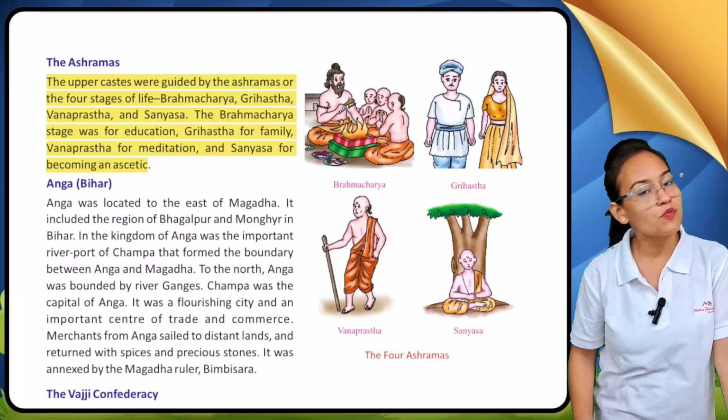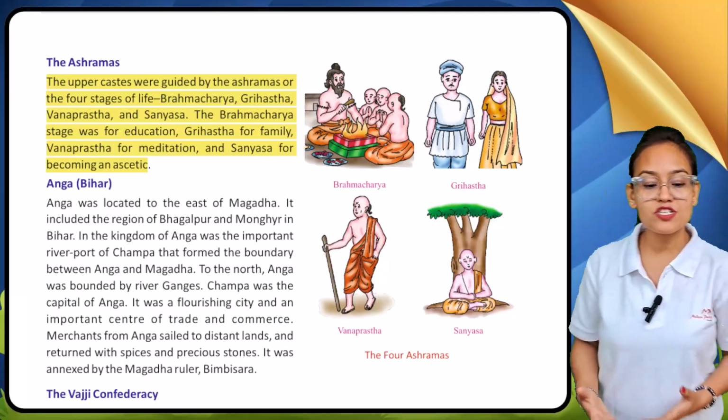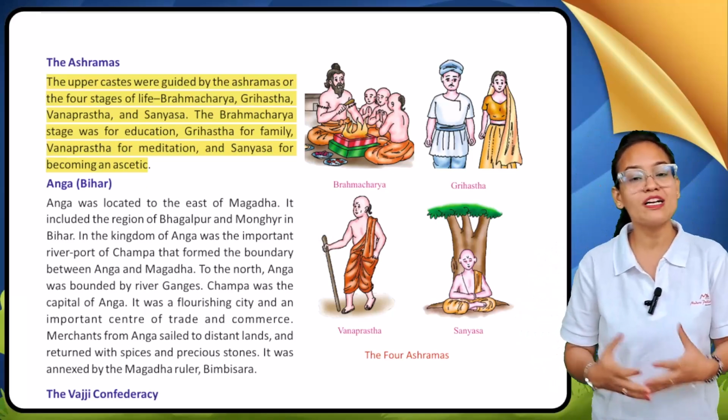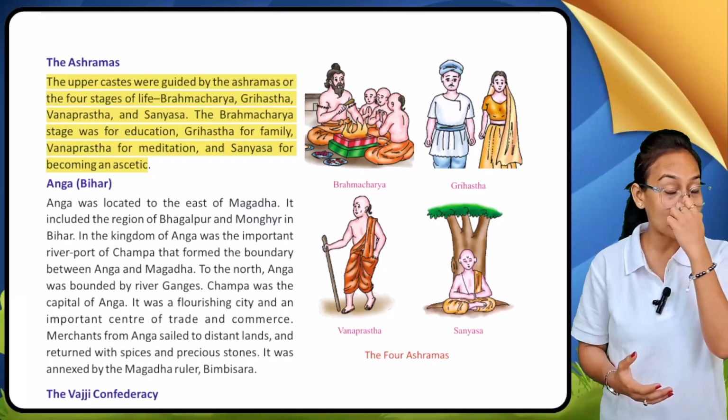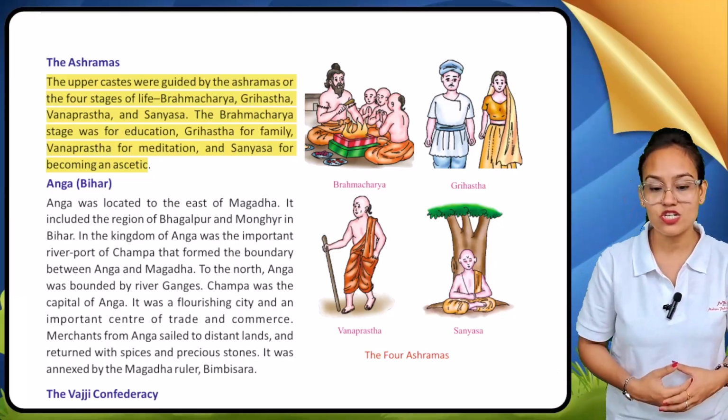The first is brahmacharya ashram, which means they had to get education.